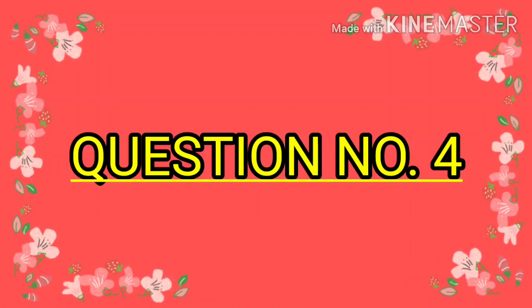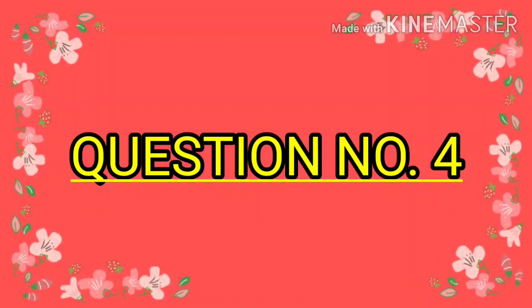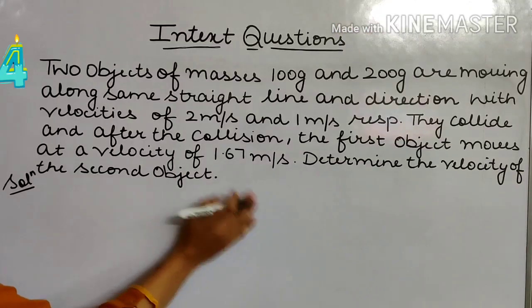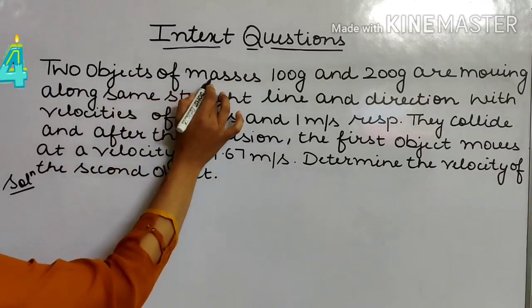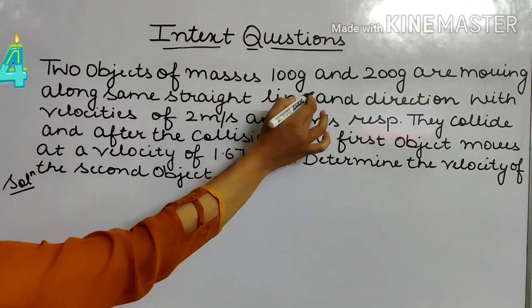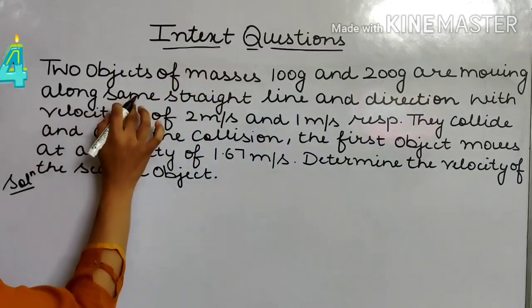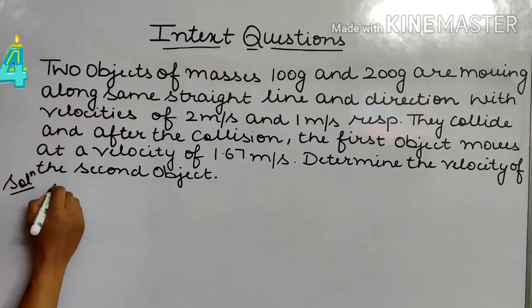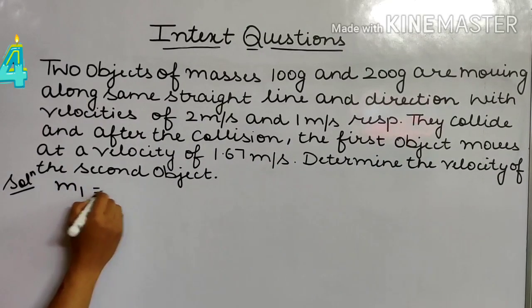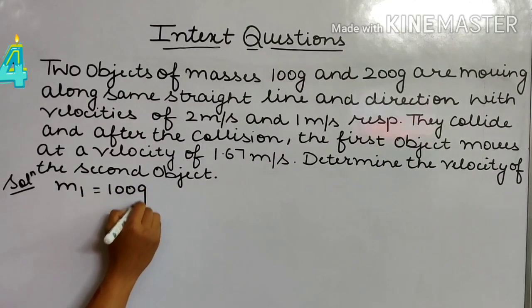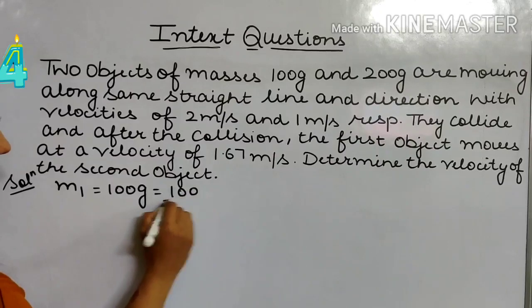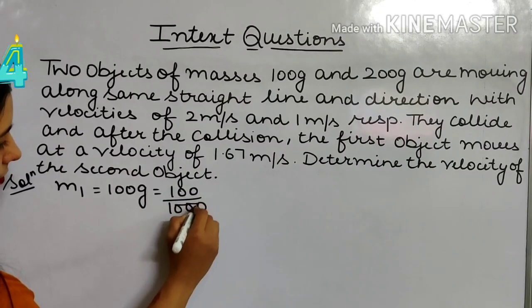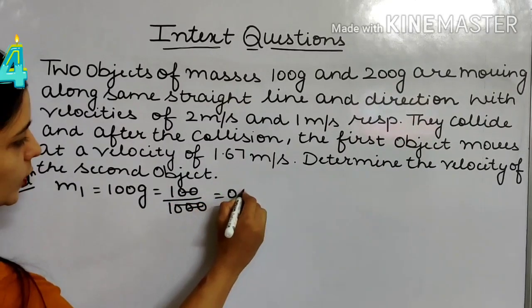See question number 4. Two objects of masses 100 grams and 200 grams are moving along the same straight line and direction. That means two masses are given: m1 is 100 grams, 100 divided by 1000, that is 0.1 kg.